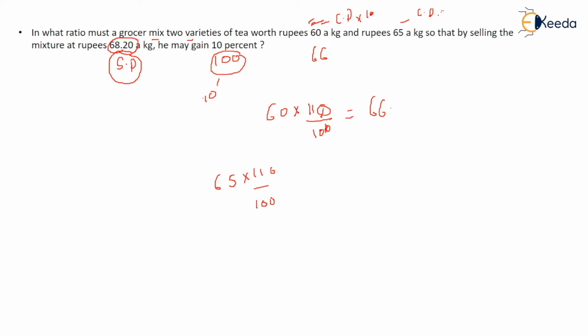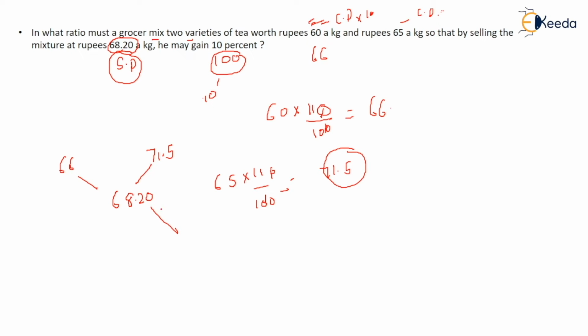Upon 100. So this comes out, this cancels, and this comes out to be 71.5. Okay, 71.5. So you know that the cost price of the first variety, that is 60 rupees tea, is 66 rupees, and that of the second variety tea, the cost price was 65, but the selling price will be 71.5. And you have to mix both of them and sell them at what price? 68.2. So now you can apply alligation and mixture.